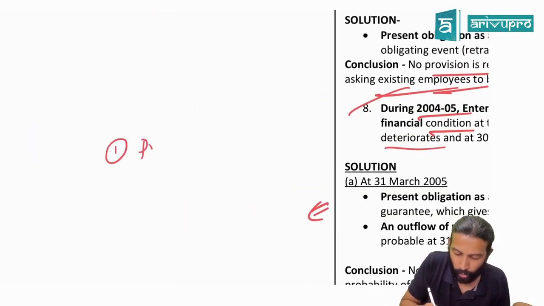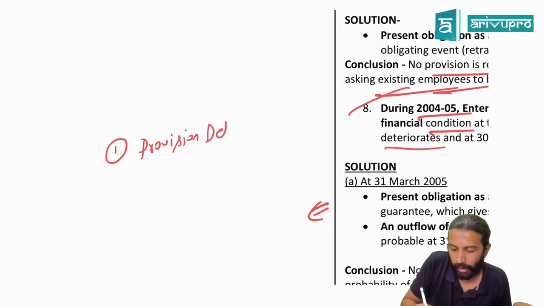All right. First you will write the definition of provision.